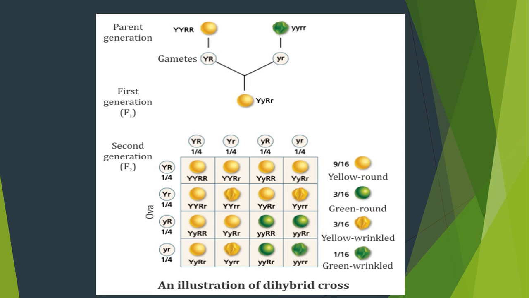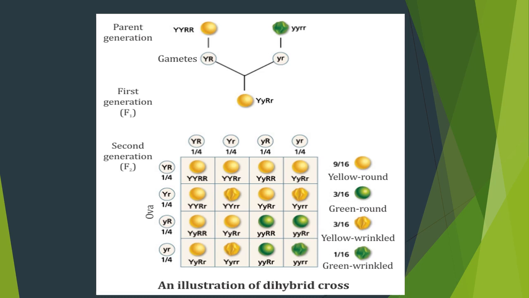So yellow color will be formed, and capital R, small r, round, heterozygous condition. In this heterozygous condition, the dominant allele is capital R. Obviously, the seed shape is round. So yellow color, round shape seed will be formed in the first generation.